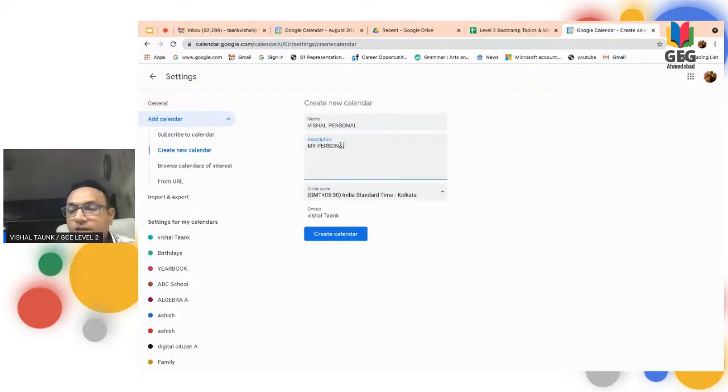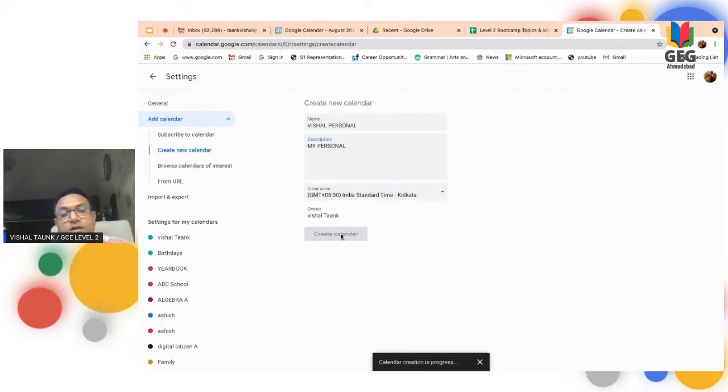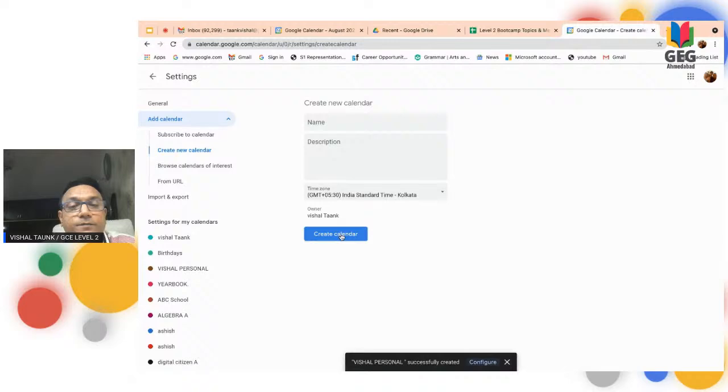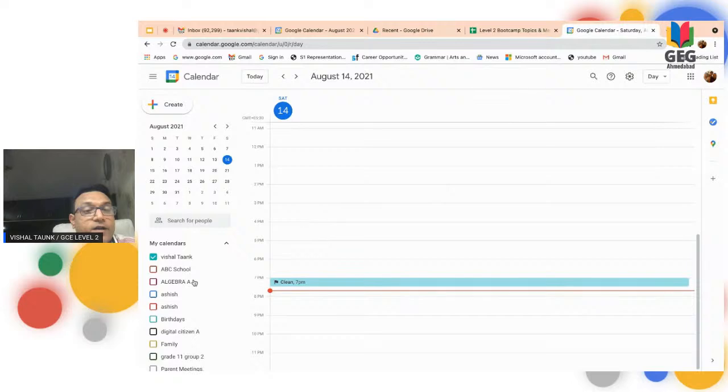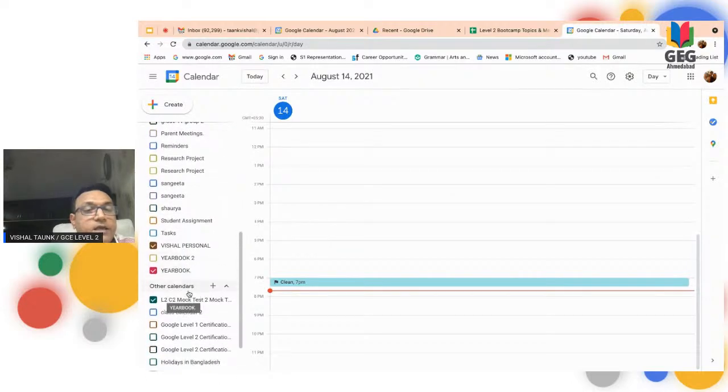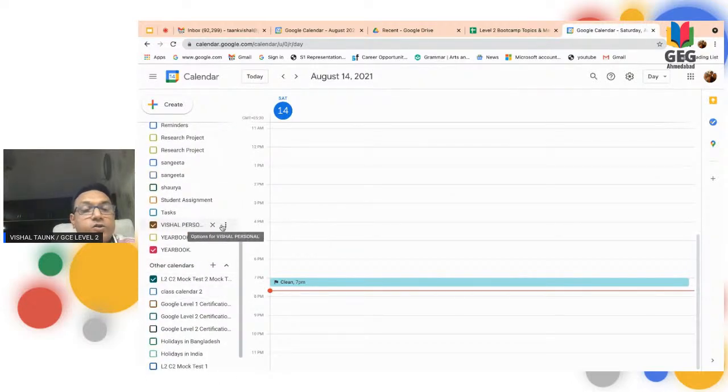I can write some description over here and create. The calendar is in progress. They are creating a calendar for me. Okay, successfully created. Look over here also, the Vishal personal calendar is already created. I can scroll down and see here that my personal calendar is also created.